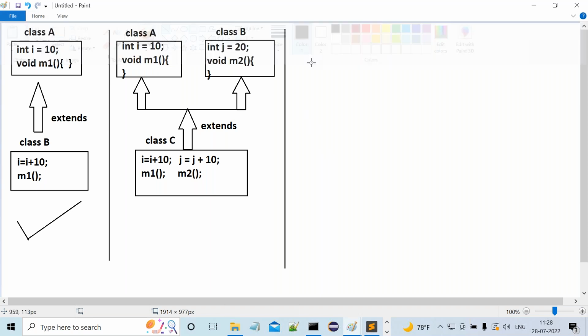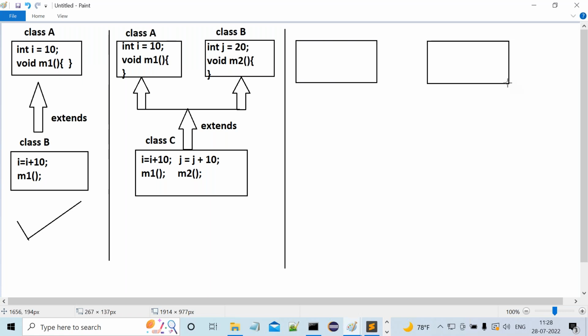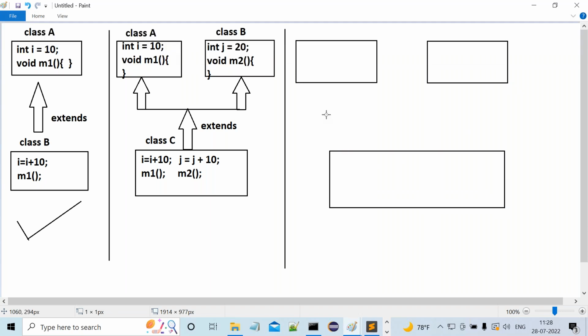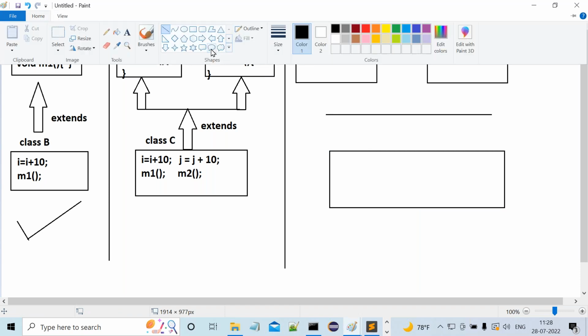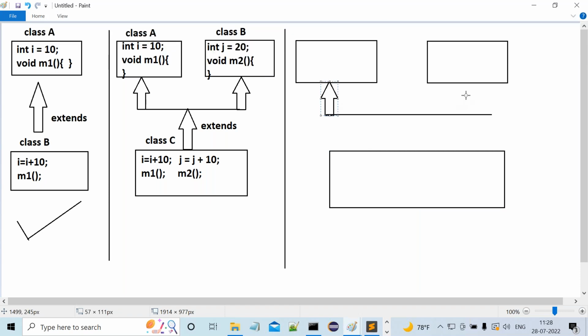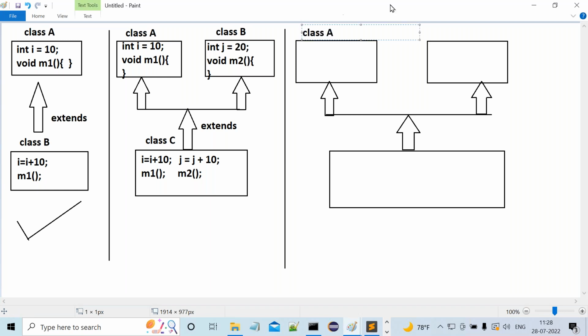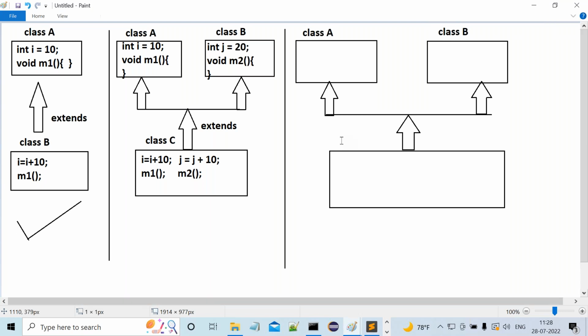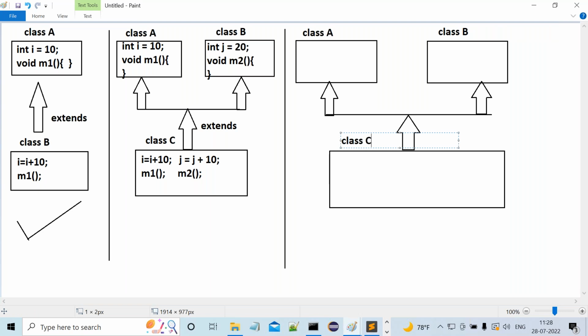I want to provide the same diagram one more time, but observe carefully, some changes I'm going to make. Here I want to define the relation between these classes. Three classes exist here. This is class A, this is class B, and this is class C. The keyword which represents inheritance is the extends keyword.